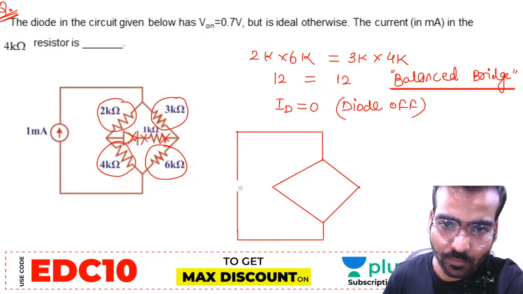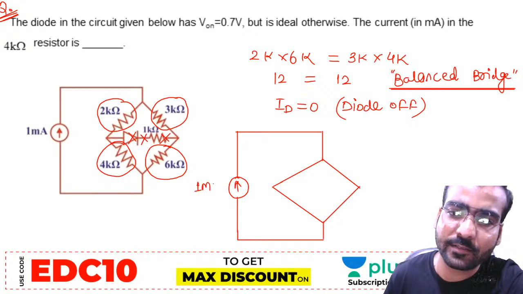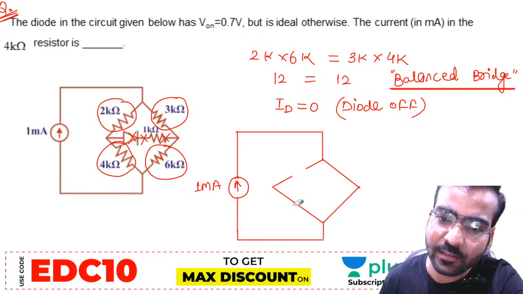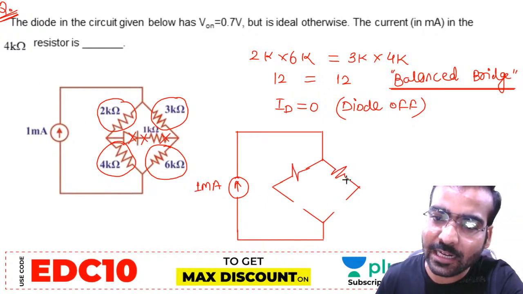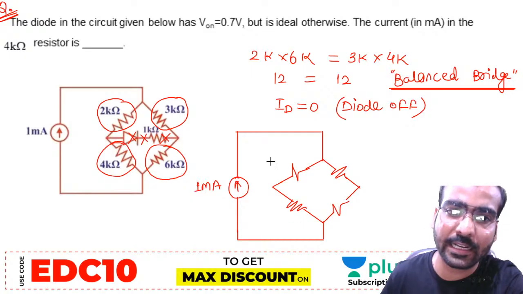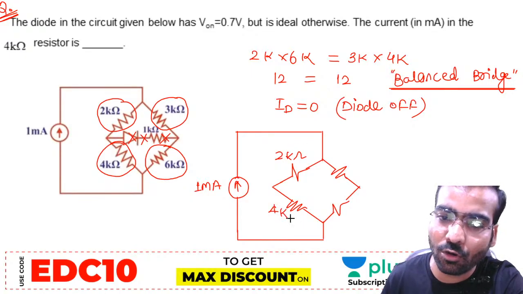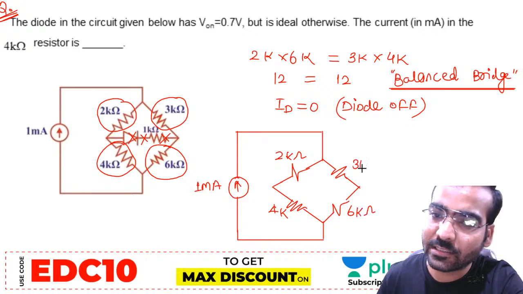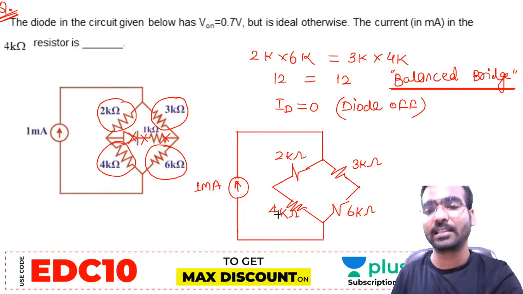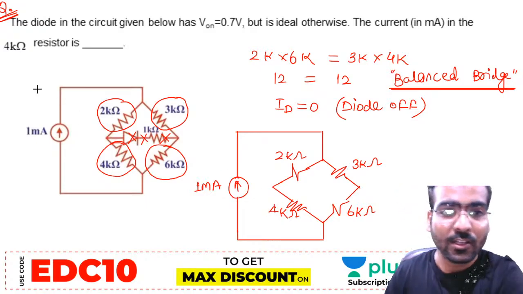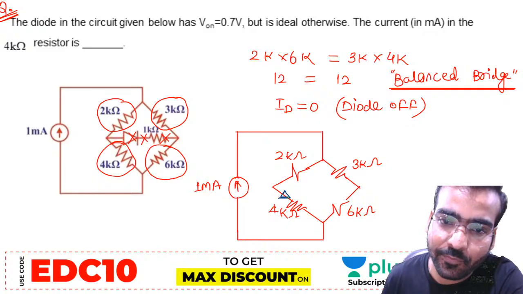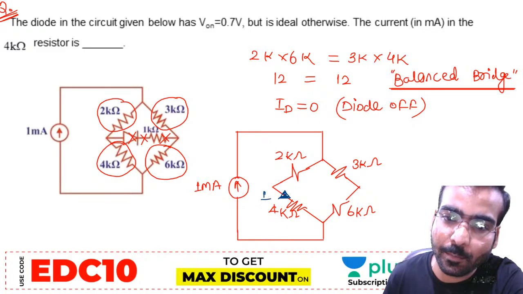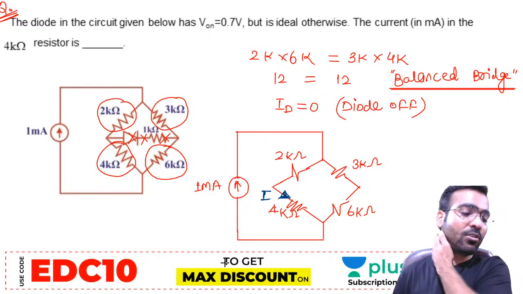Now see, this is the current source of 1 milliampere. We are having 4 resistors, 1, 2, 3 and 4: 2 kilo ohm, 4 kilo ohm, 6 kilo ohm and this is 3 kilo ohm. Now what is the question? Calculate the current flowing through the 4 kilo ohm resistor in milliampere. This is our objective of calculation.